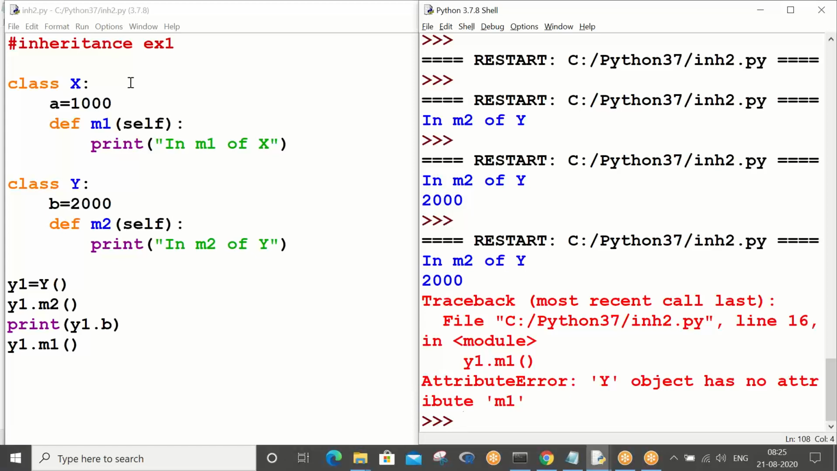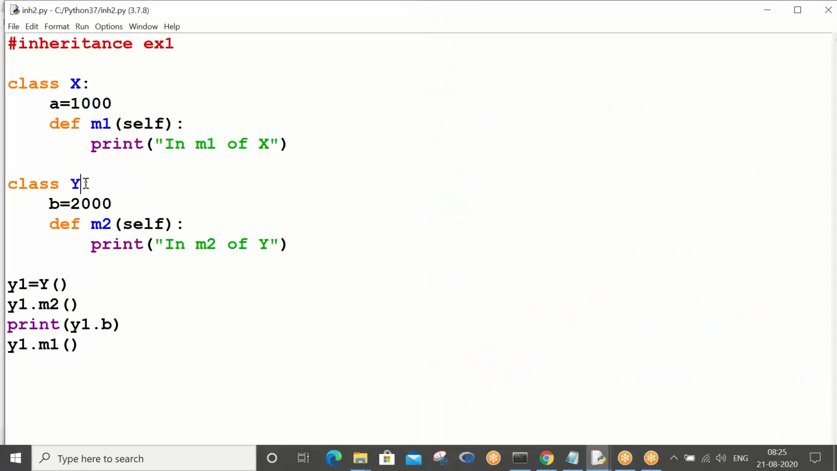So, as per Python syntax, you have to put inheritance syntax like this: class y of x. So when you put like this, y is the child class, and x is inherited into it. Okay, like y is you, and x is your parent, and your parent's properties will come to you, right? Am I right or wrong?